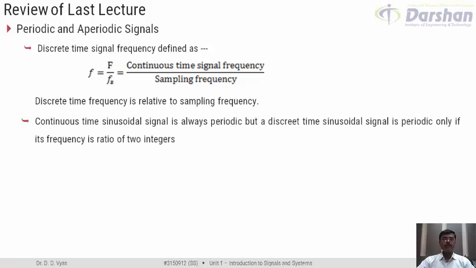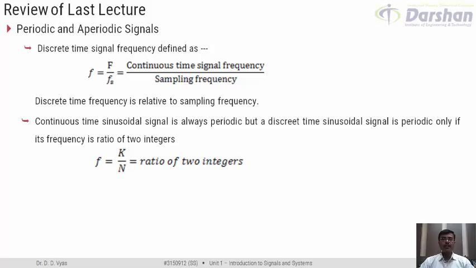Right? Further, we have understood that if we are talking about a sinusoidal signal, a sine signal or a cos signal, in continuous time domain, then such signals are always periodic. Whereas, if we have a sinusoidal signal in discrete time domain, for the signal to be periodic, it is necessary that its frequency should be ratio of two integers. Right? These were the two fundamental things which we had learned while discussing aperiodic and periodic signals. And in the last online session, we had also done examples which talks about this fact.